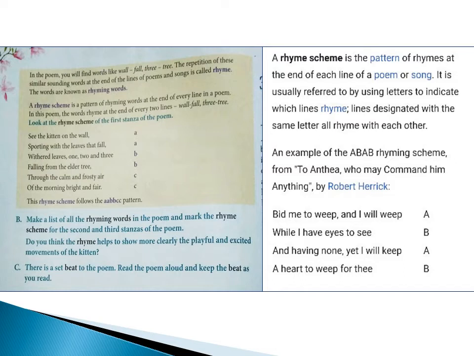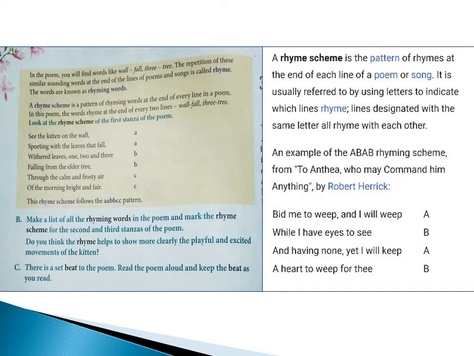But our poem, The Kitten at Play, follows the AABBCC pattern. How? Because the rhyming words are next to each other. That is, in the next line itself, you find the rhyming words. Wall, fall. Tree, tree. Air, fair. They are just the next line. So they are not alternate lines. So you have AABBCC order. Did you understand, children? Rhyming words and rhyme scheme.